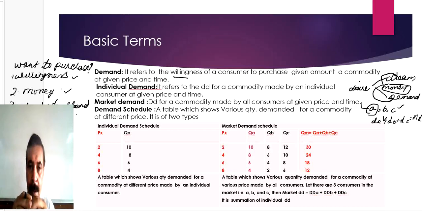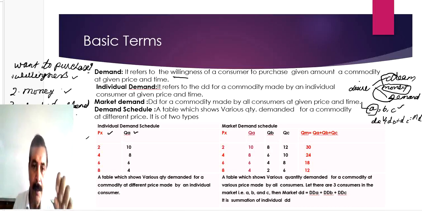Demand schedule refers to a table which shows various quantities demanded for a commodity at different prices. For example, let us come to the first table. There are two columns. One is represented by the red color. This is the price of the commodity. And the second column, represented by the black color, is the demand for the commodity.